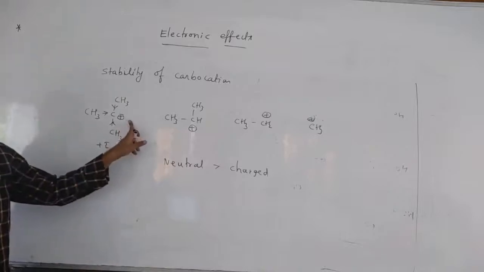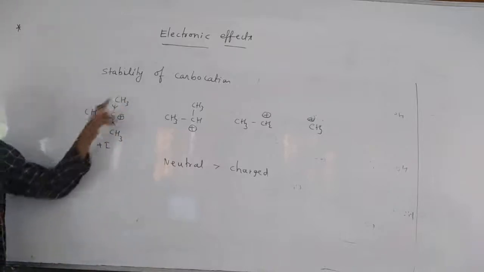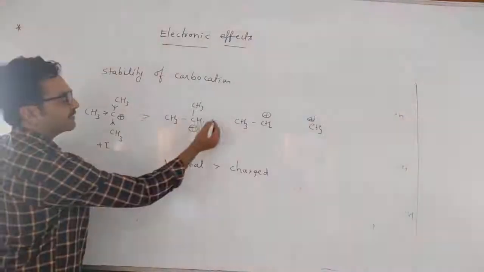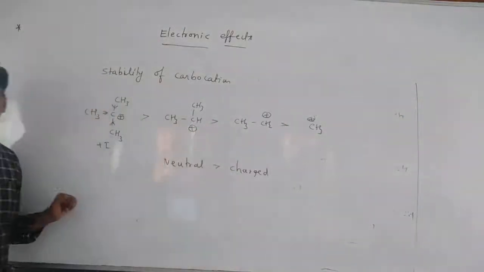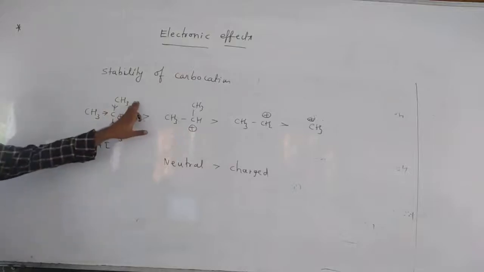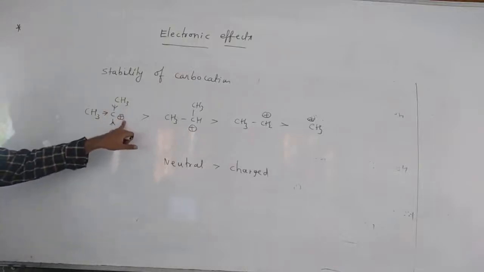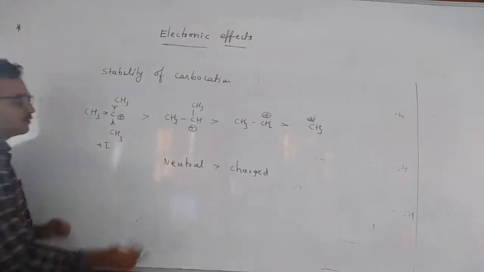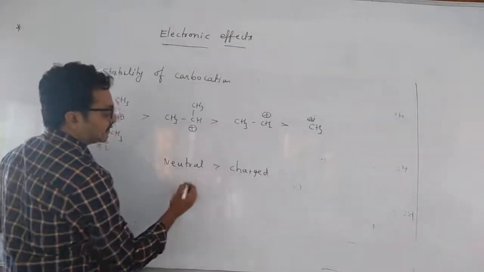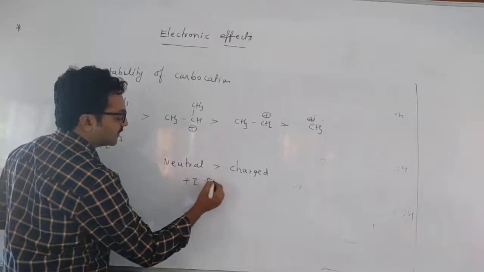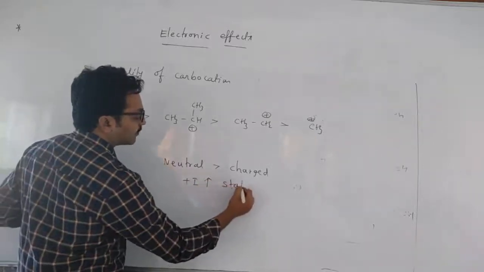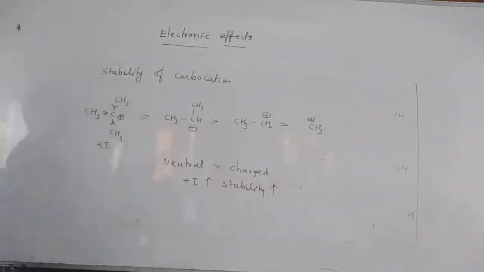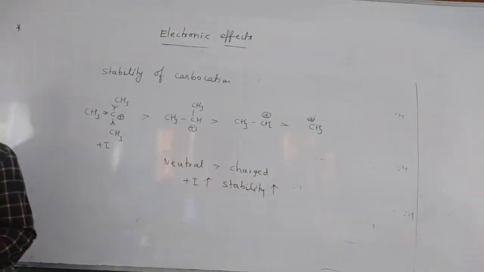So here in third case, three methyl groups are there, so more decrement will be here. That is the reason 3 degree is greater than 2 degree greater than 1 degree. So what should we say? Any factor which decreases the positive charge will increase the stability. That's it. Fine. So neutral are greater than charged. As plus I effect groups increase, stability of the carbocations increases.